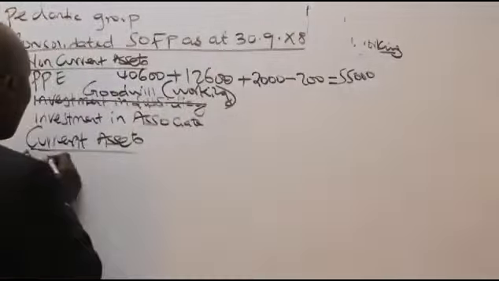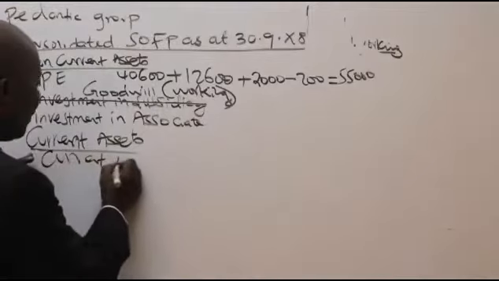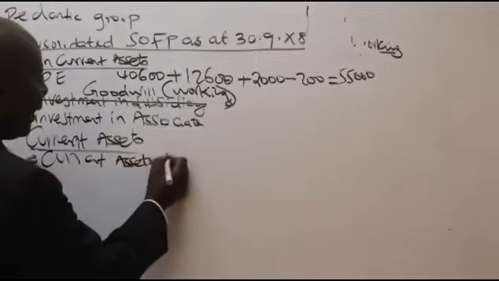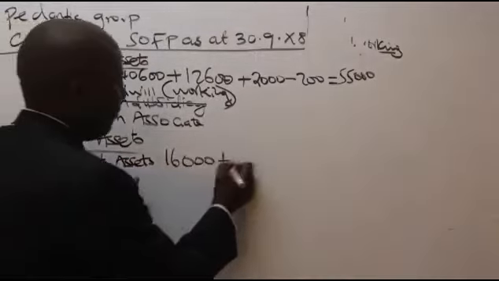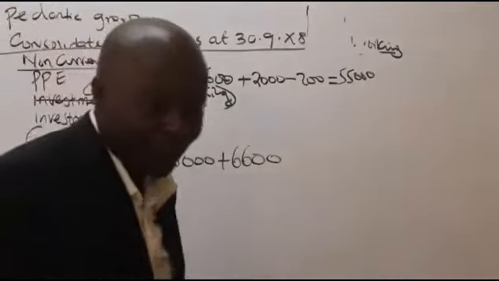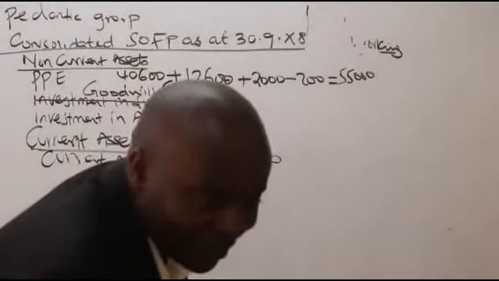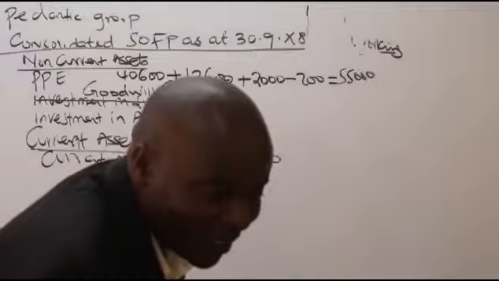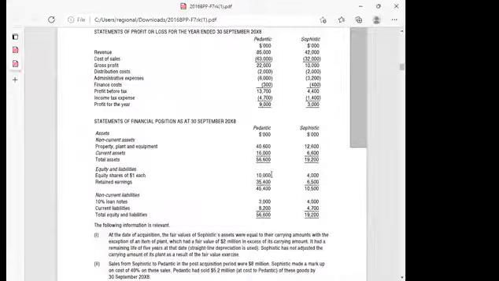So we have current assets here. I'll repeat again: we have 16,000 plus 6,600. So what do we have here for current assets? 16,600. Leave it like that. Go to the next one.